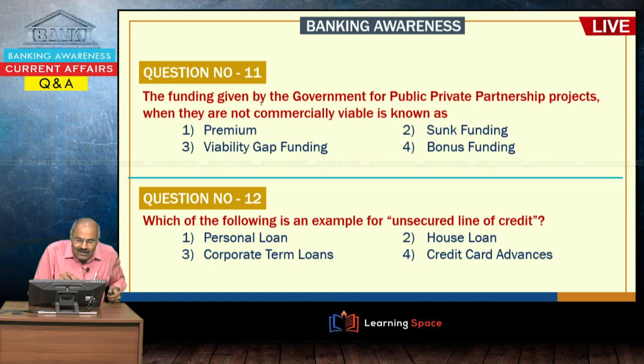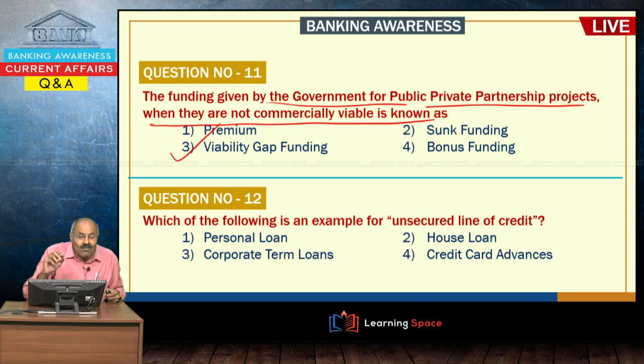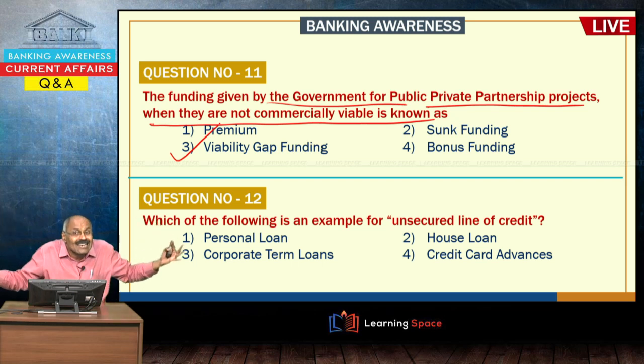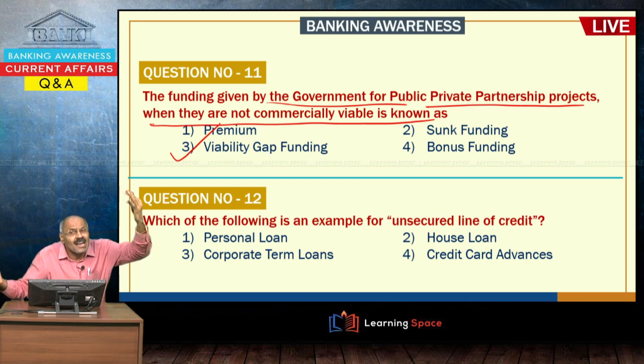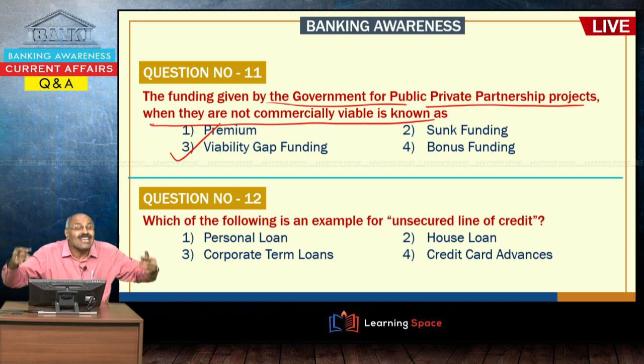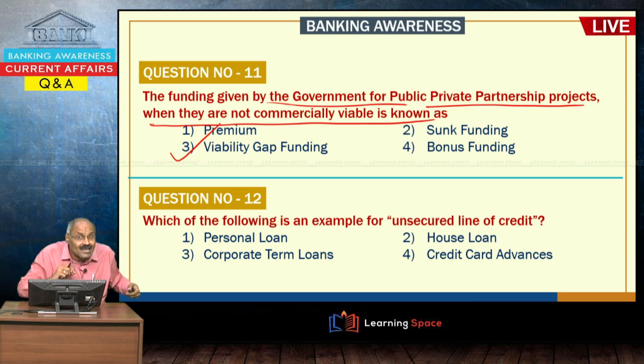Looking to the next one, the funding given by the government for public-private partnership projects when they are not commercially viable is known as viability gap funding. Here you see, when an expressway or highway is to be constructed in Manipur, Mizoram, Nagaland, Arunachal Pradesh, few people will travel, but it is still required from strategic considerations. Under such circumstances the developer will incur losses, so those losses will be paid by the government. That is known as viability gap funding.